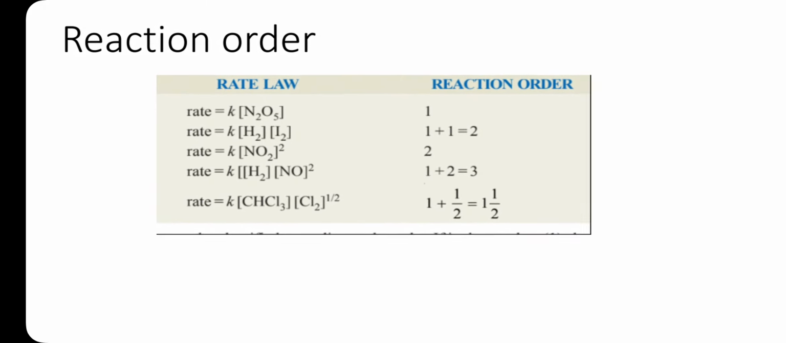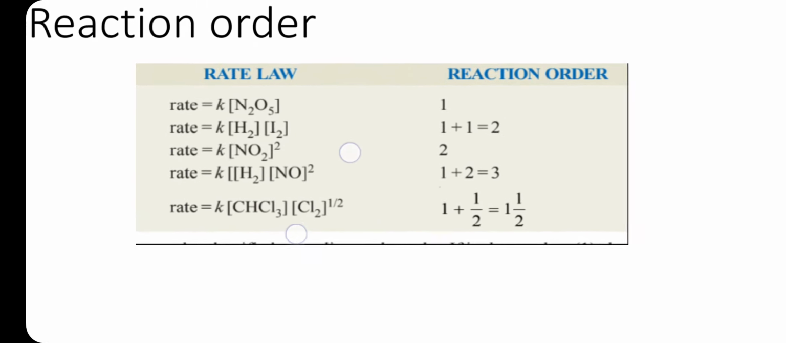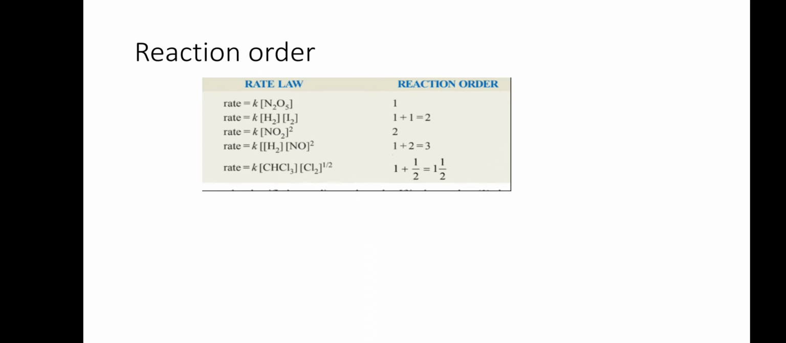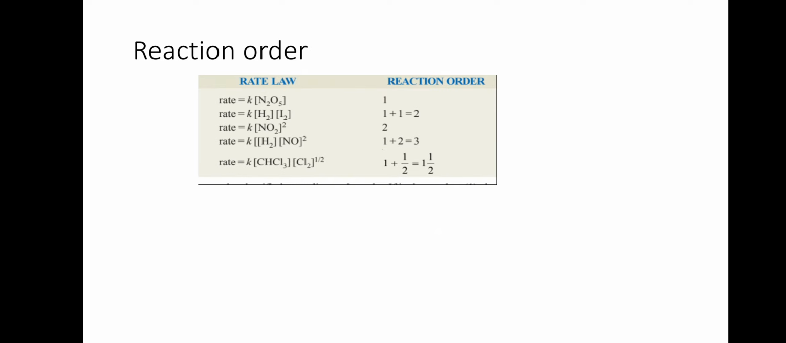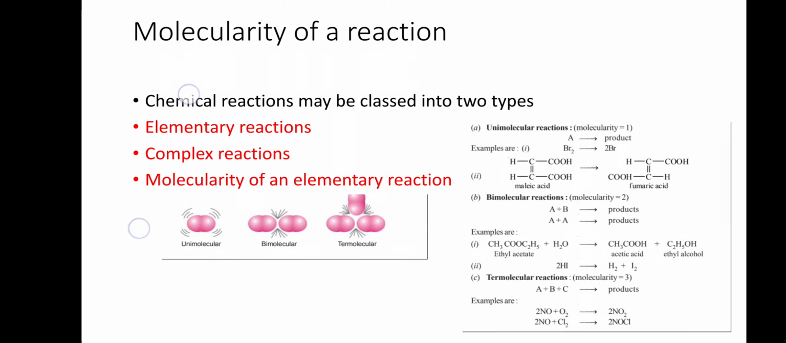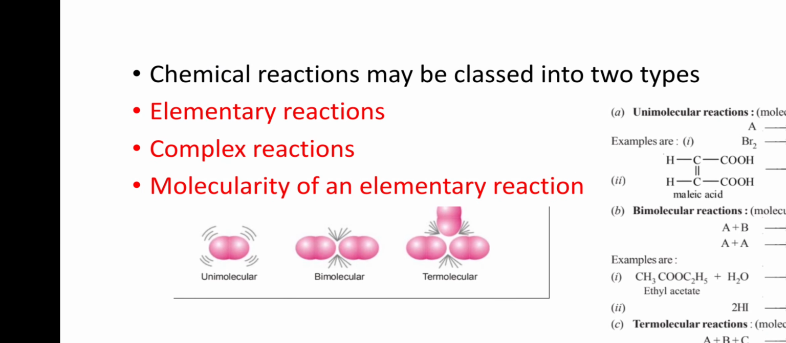So reaction order and order of reaction are both the same. By the rate law, if we write like this, we can say first order, second order, third order reaction. That is about the reaction order. And molecularity of a reaction. Chemical reactions, based on molecularity, are of two types: elementary reaction and complex reaction. Elementary is simple, it occurs in a single step, whereas in a complex reaction a few steps take place.